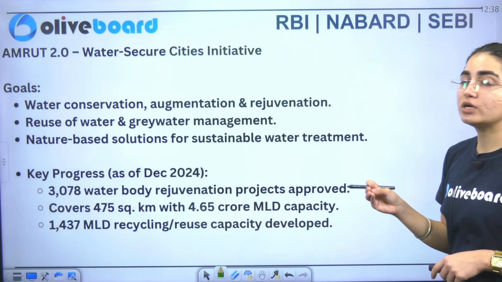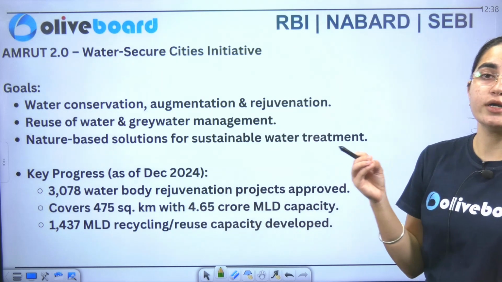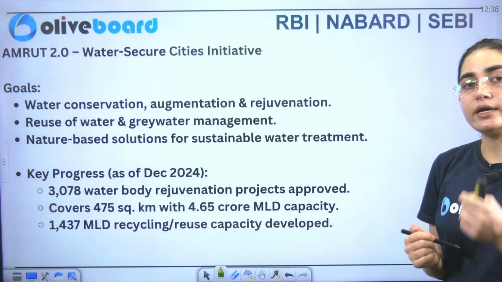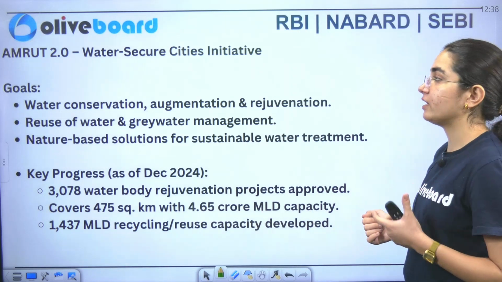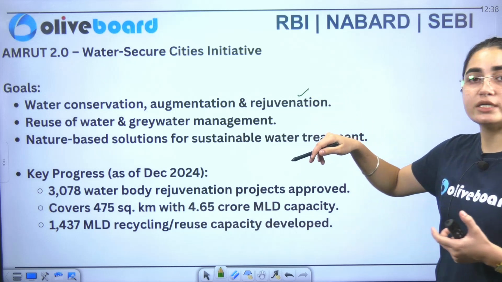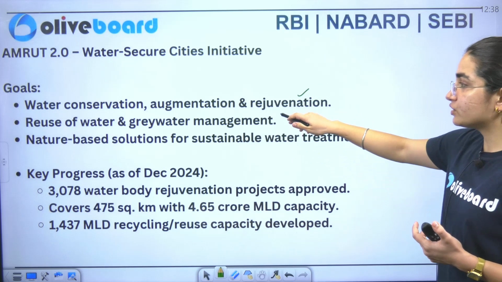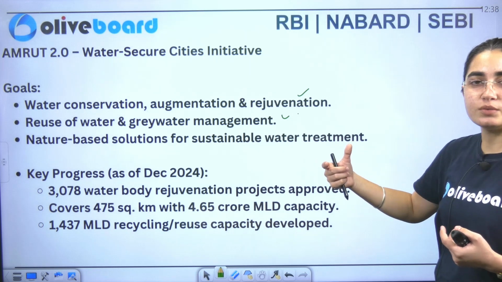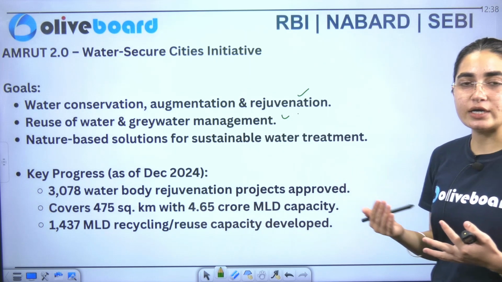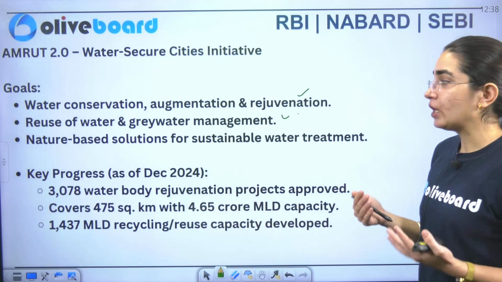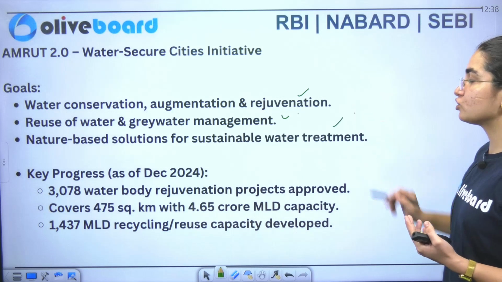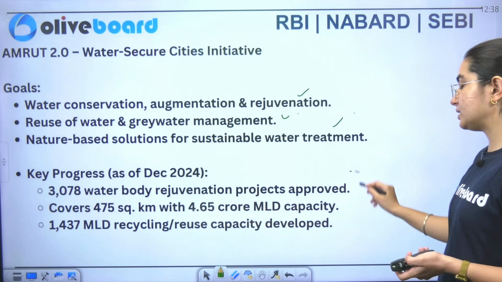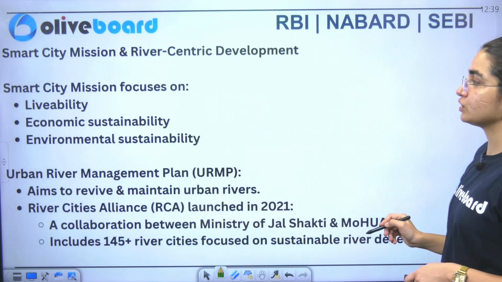Now we'll focus on the adoption of Urban 2.0. So recently, it has been taken. Now we'll see what extra things we have covered here. Water conservation, augmentation, rejuvenation is the one. It includes reuse of water and grey water management also. So basically we are talking about the circular economy. Similarly, you can see that we have nature-based solutions also for sustainable water treatment. And what are the key progress? So you can see here that we are continuously progressing towards it.